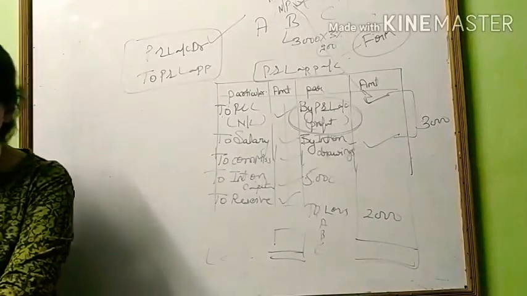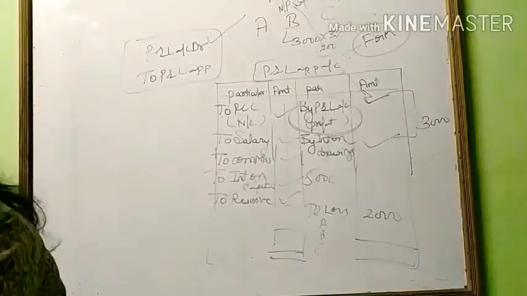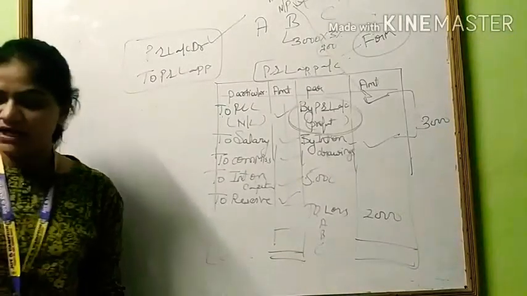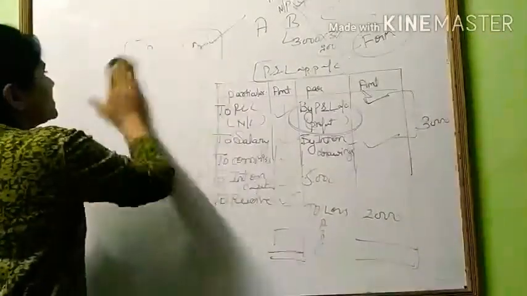So let's take an example to understand this topic more. The first example or first question is Aman and Boman. There are two partners.